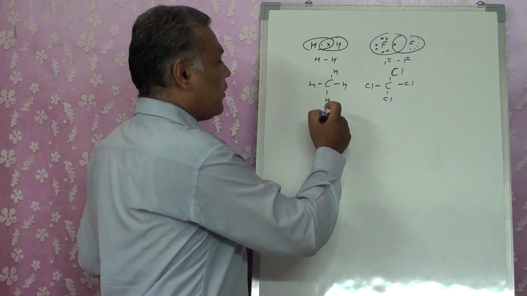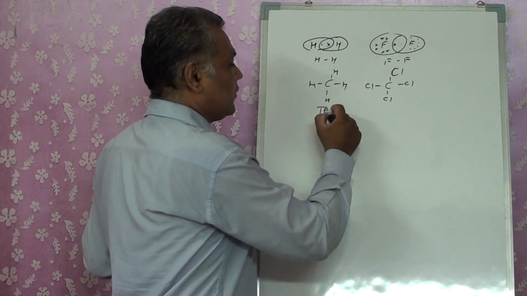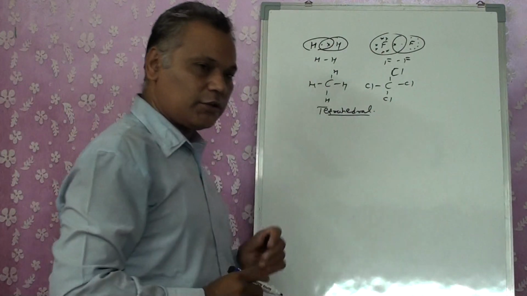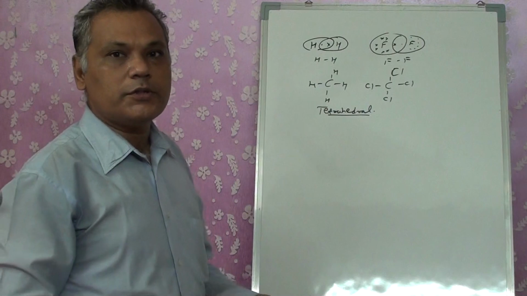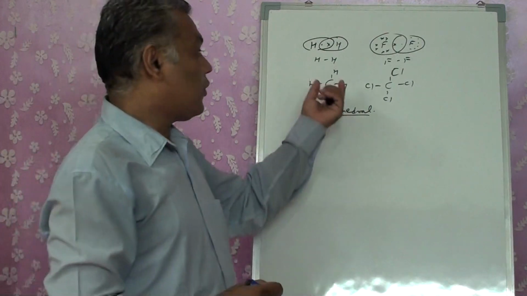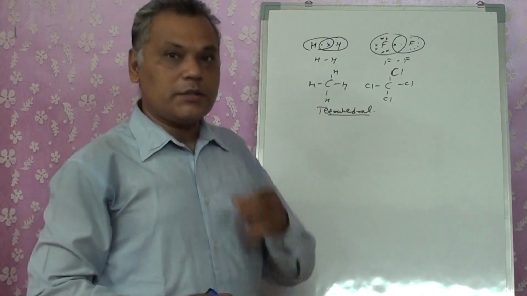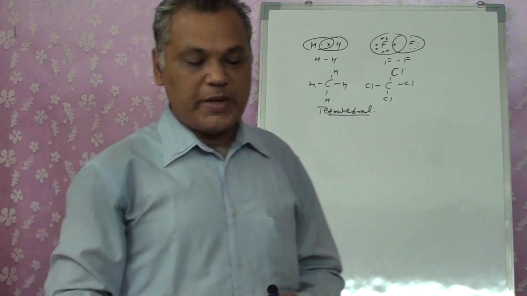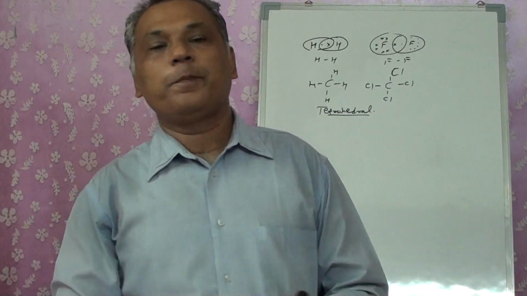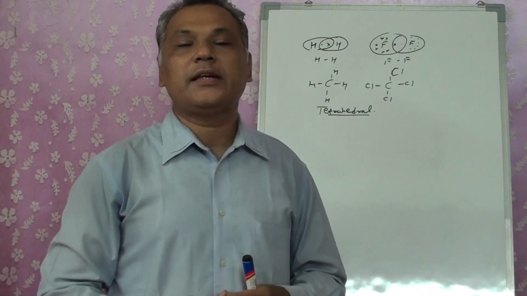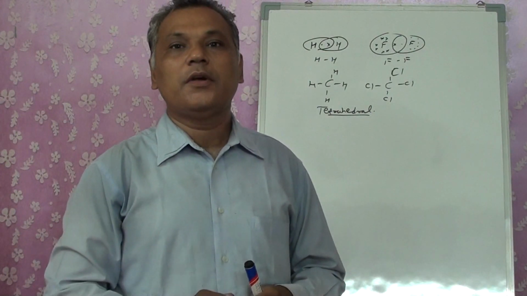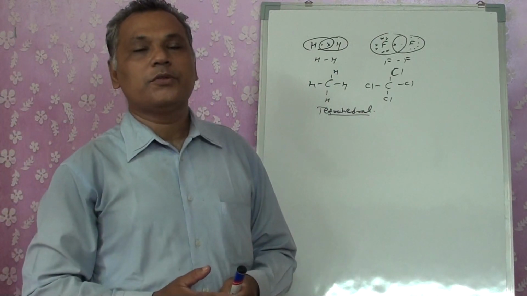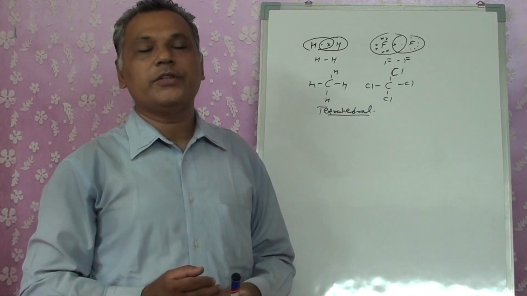At the same time, the shape we write for them is tetrahedral. Both of them have the same tetrahedral shape. What about the theoretical explanation? Why do they have different bond lengths and different bond energies, while the shape is the same? So neither was Lewis able to explain the chemical bonding, nor does the VSEPR theory have any theoretical explanation related to the geometry of the molecules.